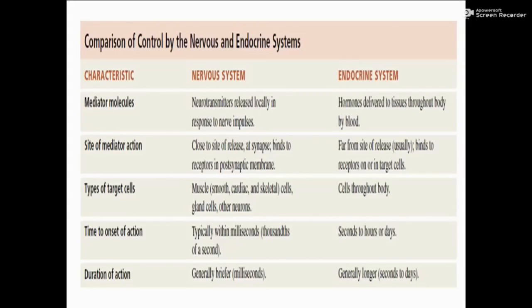Time to onset of action: in the nervous system, typically within milliseconds, and in the endocrine system, seconds to hours or days. Duration of action: in the nervous system, generally briefer, milliseconds, and in the endocrine system, generally longer, which means seconds to days.